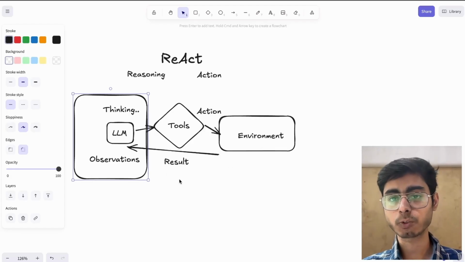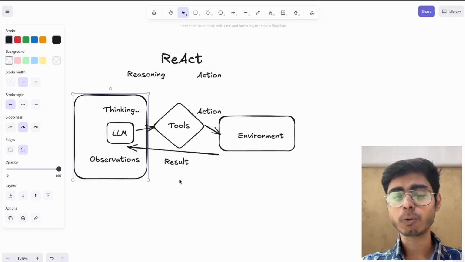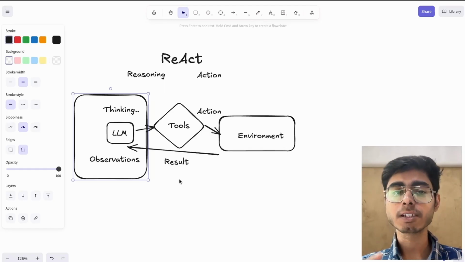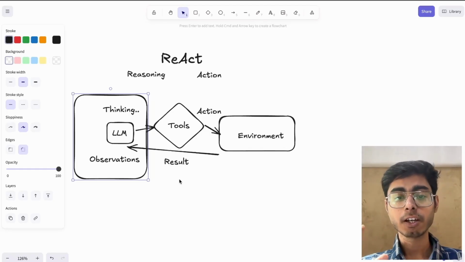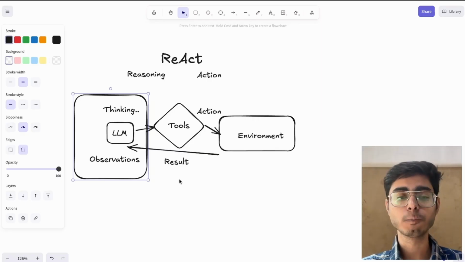This is the ReAct process, reasoning and action, and between that we have observations and thought process. Based on this structure, this idea itself, modern AI agents are built. I hope this is clear.